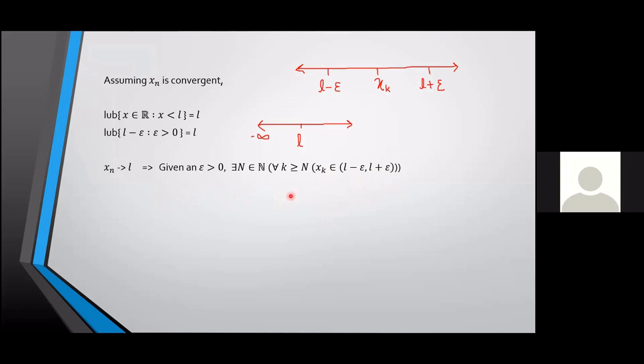You should note that I said infinitely many k, not infinitely many xk. Can you guess why? Because all the terms need not be different. Suppose I take a constant sequence xn equal to 1, then do I have infinitely many values for xk? No, all the values are 1. That is why I took infinitely many k. The index can be infinite.